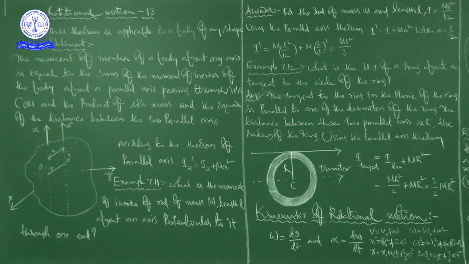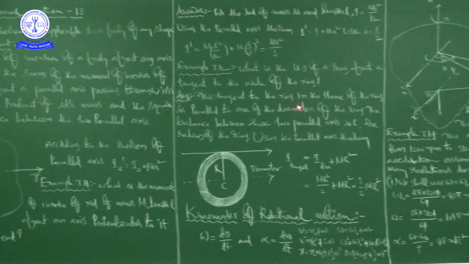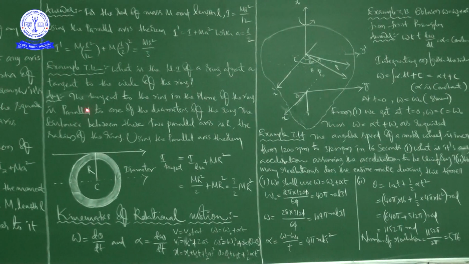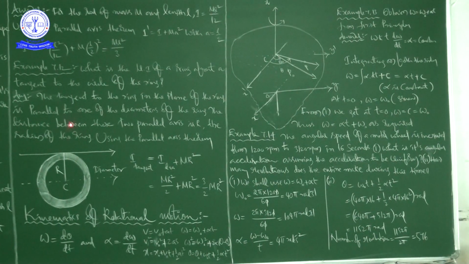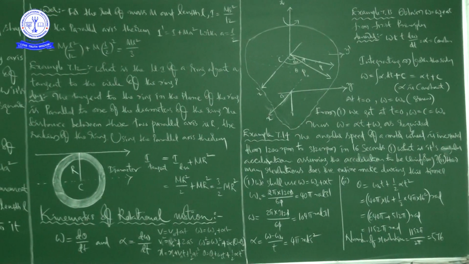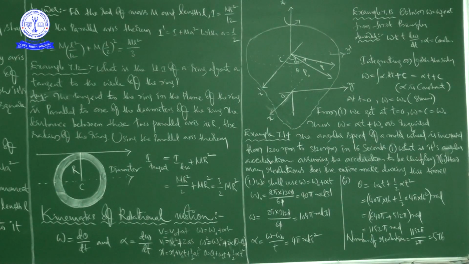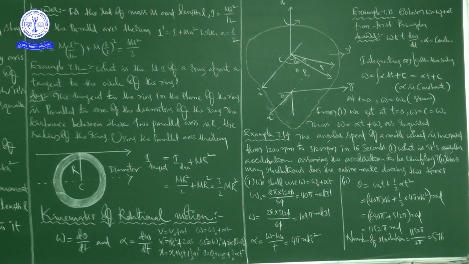Okay, see here, the tangent to the ring in the plane of the ring is parallel to one of the diameters of the ring. And I think you know what is diameter and what is radius in our geometrical mathematics. I hope you had clarity. So I already told you, it is a circular shaped ring, so you just imagine within the limit of the circle shape.